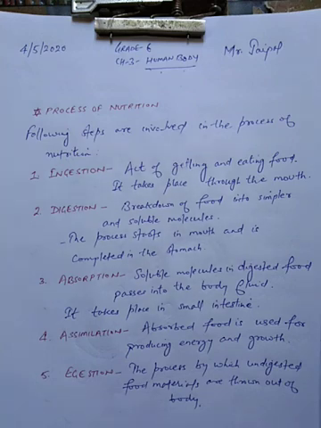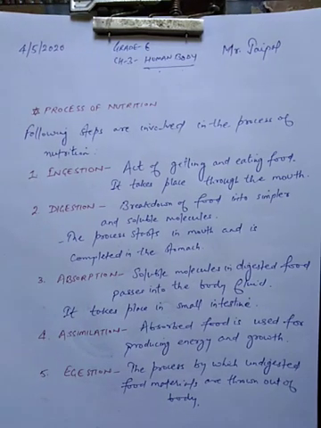Now students, human body. You all know about the body, it is made up of cells. At the basic level, the body is made up of cells, and you all know these cells differentiate or divide to form tissue. Again, these tissues divide and differentiate and form organs. Further, these different organs form the organ system of the body, and finally the individual is formed, or the body of the organism is complete.